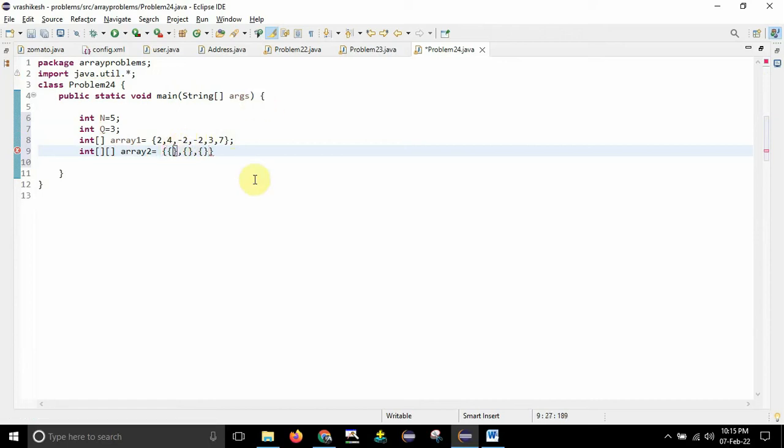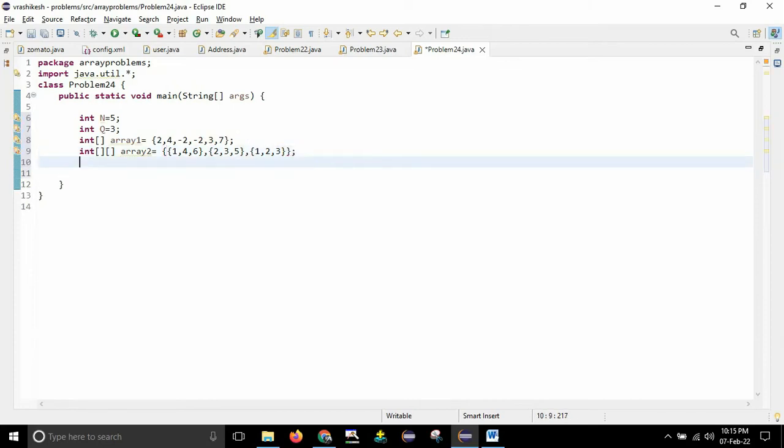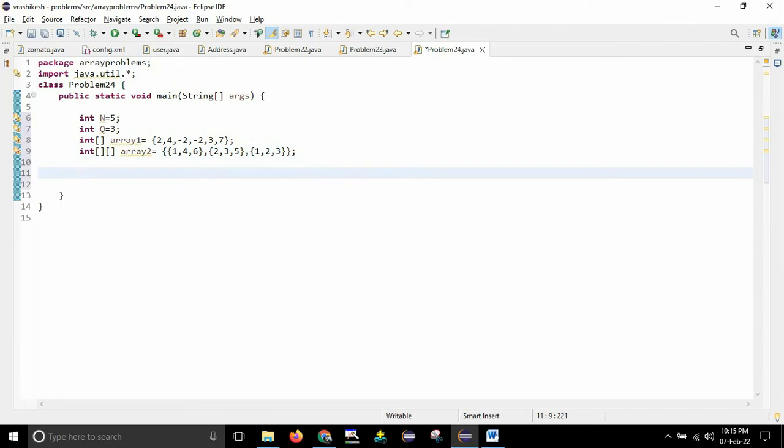So for the first subarray, the elements are 1, 4, 6. After that, for the second subarray, the elements are 2, 3, 5. So that's why I said just note down those values, because I will be taking them directly here. 1, 2, 3 are the elements for the last subarray, or in the sense subquery, I can say. Fine, guys. So once you have taken these elements, then directly you need to write 2 for loops here.